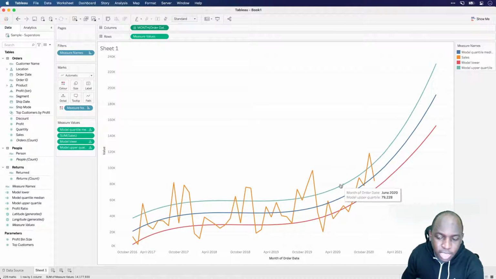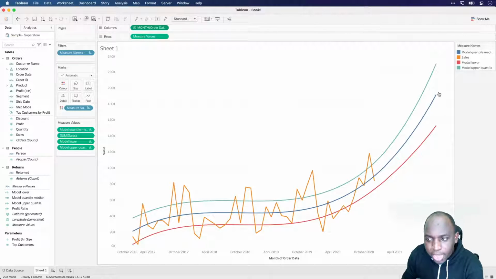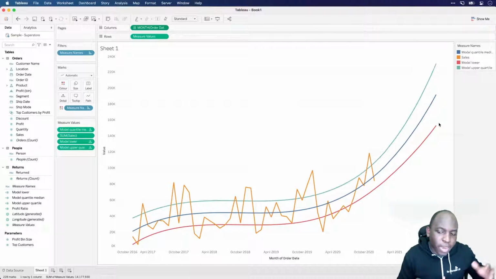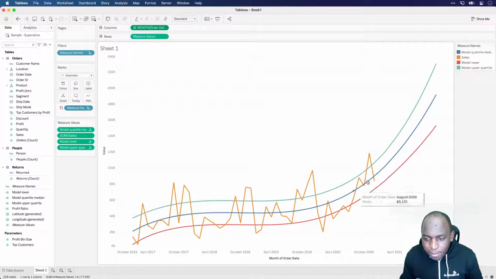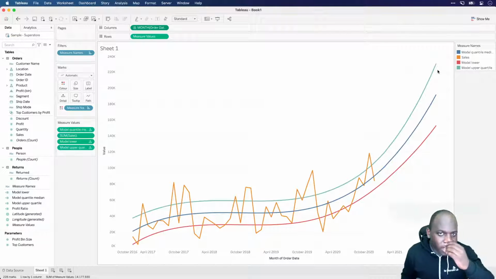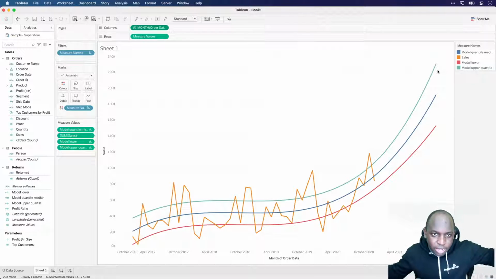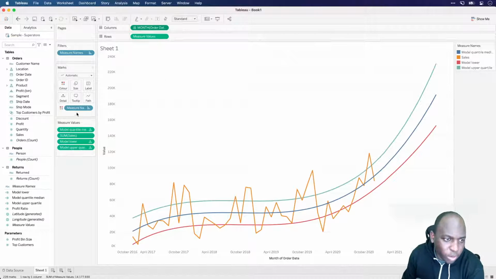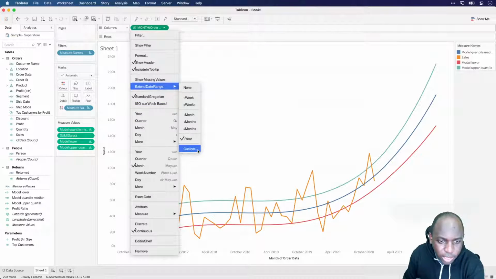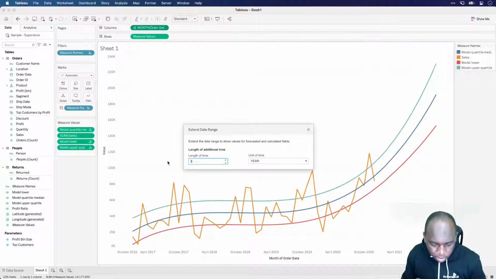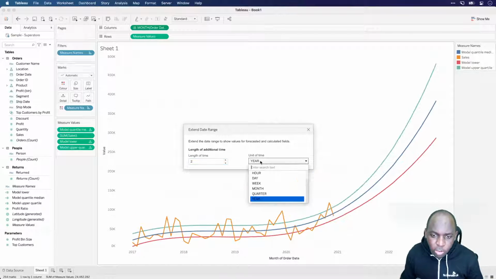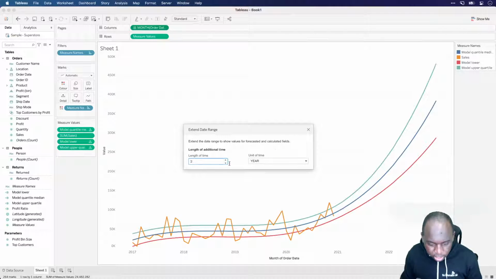But notice as the time period gets bigger, the gap between the upper and the middle quartiles changes, and that's because the predictive model is trying to predict what might happen in the future based on what happened here. It's essentially saying that the further out you go in time, the less accurate that's going to be. So my data is going to fall inside of a bigger and bigger range. The other way to show you this is if I set this to some crazy value, let's say 2 years, just to really exaggerate this. I've got this option here where you can custom choose a unit of time and a period of time.